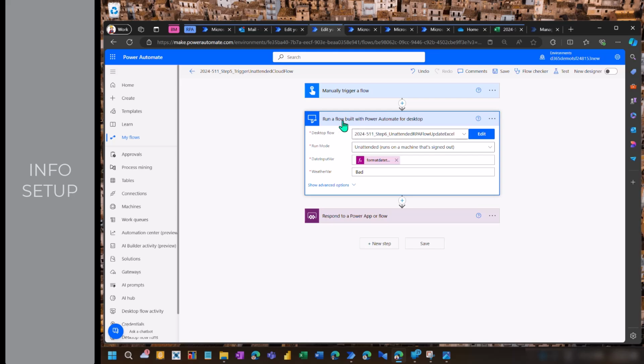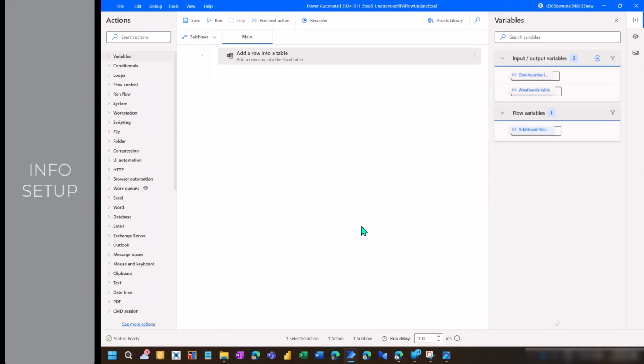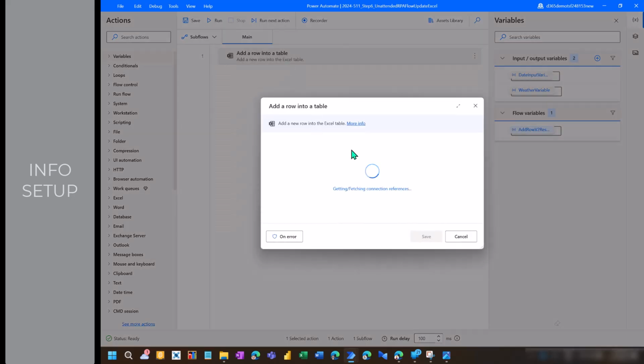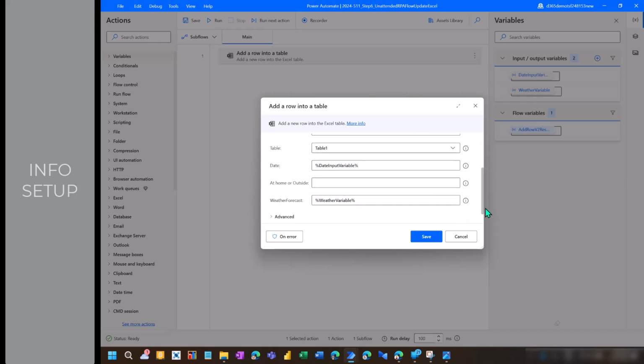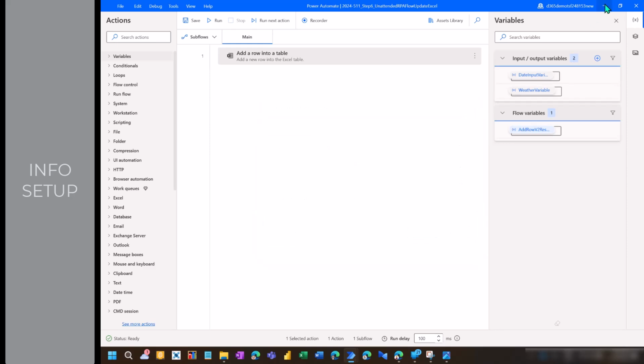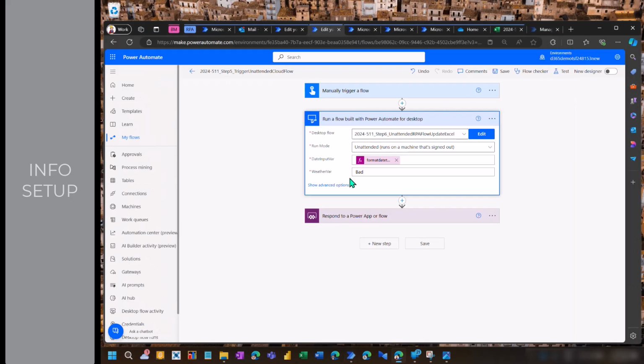But this flow here is a very simple one. I can show you here in a second. It has only one step, so it's super easy. And if this opens, you will see what will happen. It basically adds a row into a specific sheet. And then it says, okay, here is the date variable, here is the weather variable, and then I have a calculated field inside of Excel. That's all that is happening if you run this flow.